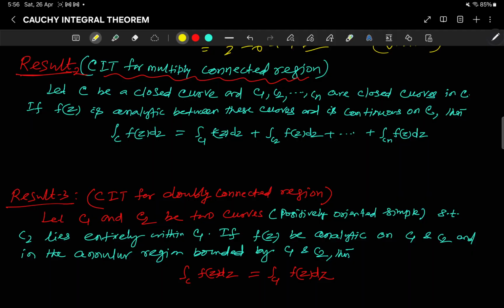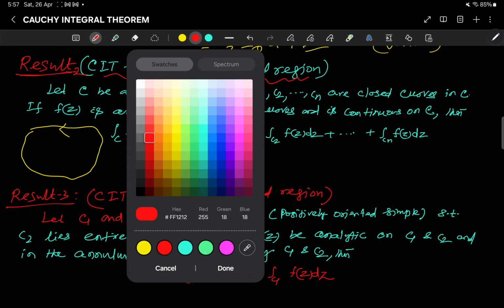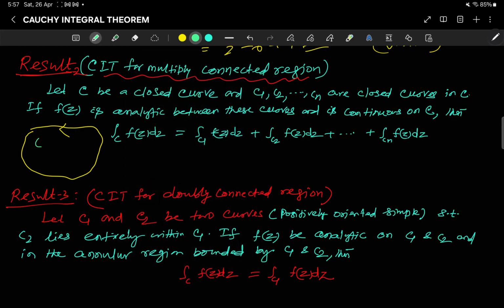Now coming to some important consequence of Cauchy integral theorem. Now Cauchy integral theorem for multiply connected region. It says like this: if C is a closed curve, and C1, C2, C3 are closed curves in C. Suppose we have another curve. Here C1 is a curve, C2 is a curve, C3 is a curve.